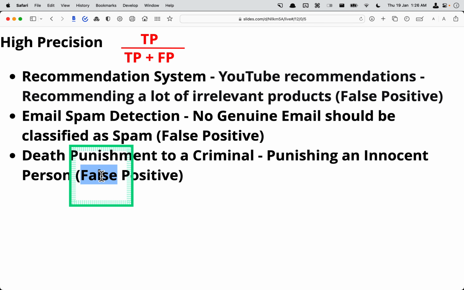In reality, it is false. But for that person, it's earth shattering, because an innocent person has been criminalized and he has to serve a sentence. So that's why in this kind of situation we have to have high precision. It's okay to have some criminal person let go, but it's more important that an innocent person not be punished.